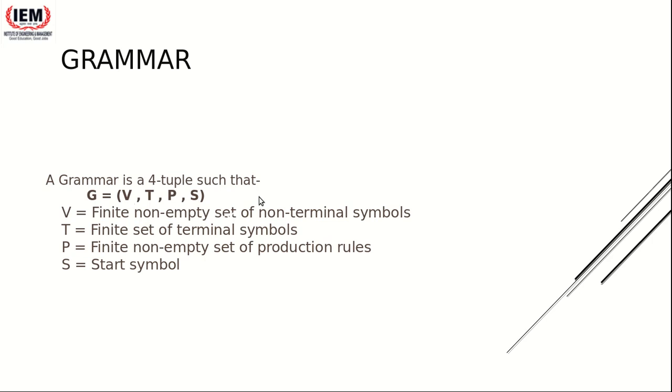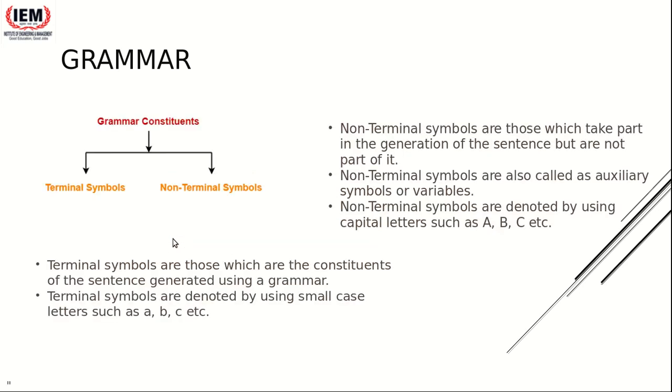V is a set, T is a set, P is a set, S is a symbol. Don't get confused. These are the names of the tuples, the nomenclature of the tuples, and inside this we have the sets. V is for non-terminal symbols, T is for terminal symbols, P is for the production rules, and S is for the start symbol.